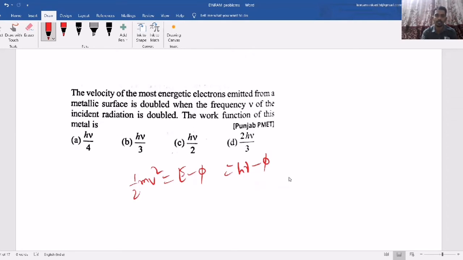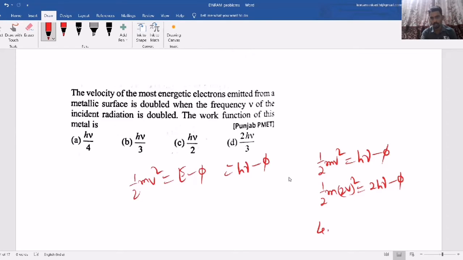Then they are asking work function. One equation is half m V square equals h nu minus phi. Another equation is half m into 2V whole square equals h into 2 nu minus phi.